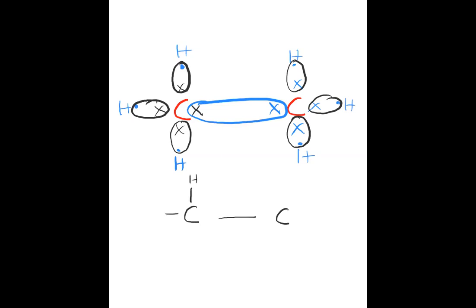Each shared pair of electrons will form a covalent bond and the ethane structure will be formed. This is basically C2H6. This is called ethane. Is it clear for all? Can you raise your hand if it is clear and if you have written this particular example of formation of ethane?